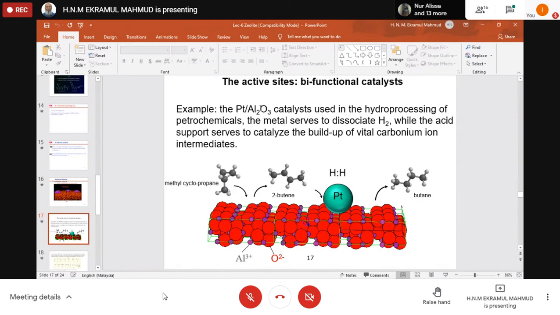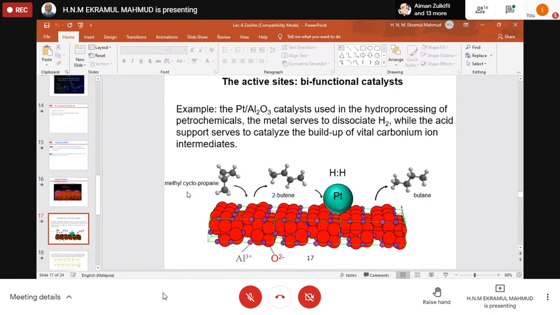Another one, the acid support Al2O3, serves to catalyze the buildup of carbonium ion intermediates. Sometimes it happens that one step is done by the platinum and the rest is left to the Al2O3. Okay? So it's cracked by platinum first, or something is dissociated. Later, this one takes care of this, or sometimes this is dual function. So in many ways it can serve.